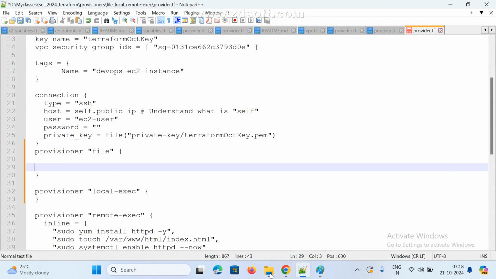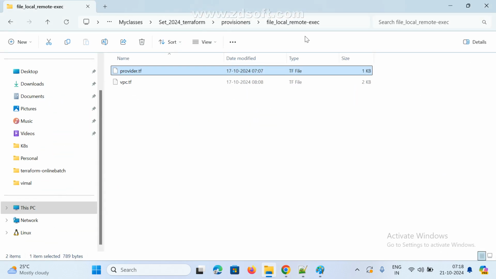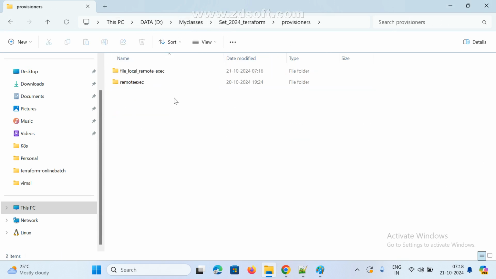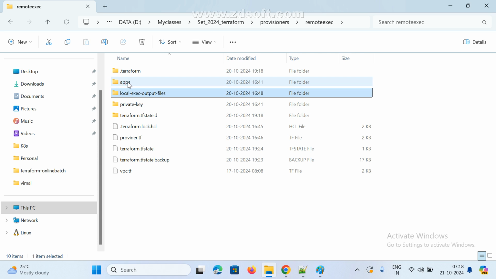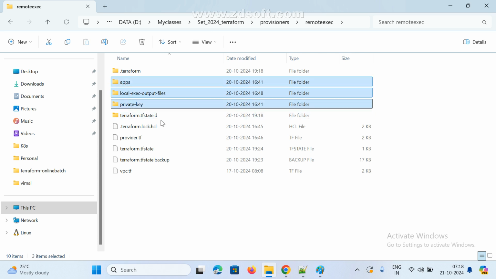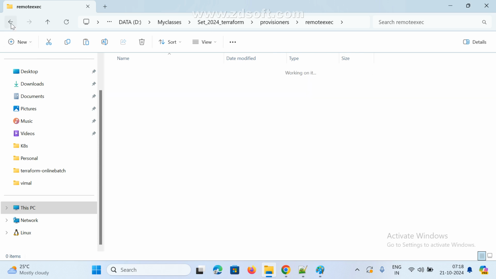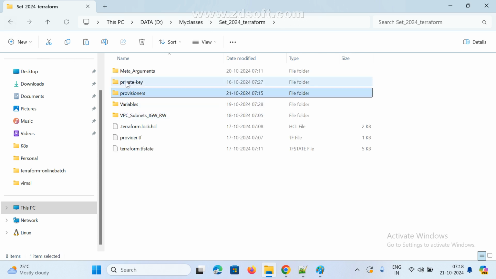Source and destination means I am copying files that are already available here. Here also I am using the same path, for example, I am adding some files. The same path I am going to implement.